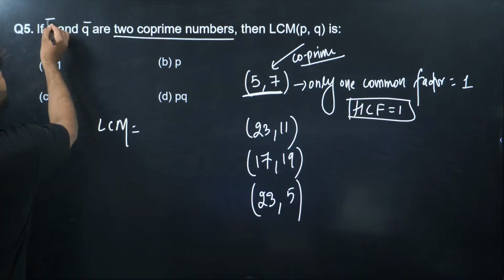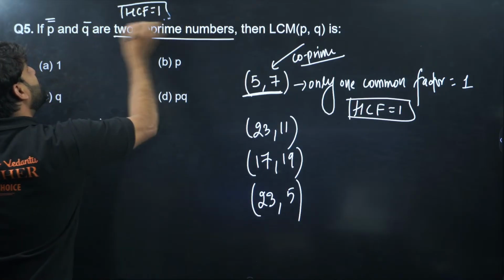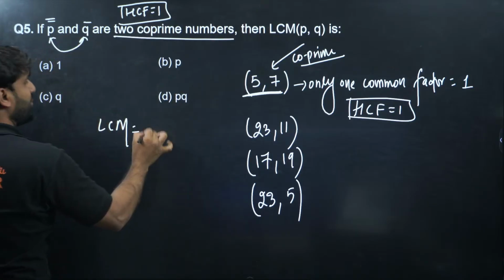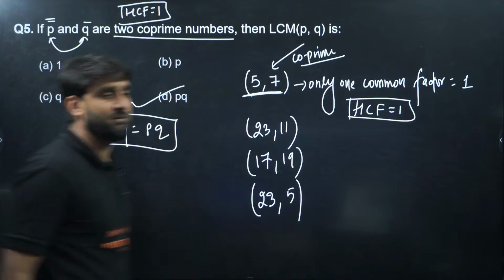Similarly, if P and Q are co-prime, their HCF will be 1. And if I ask you the LCM, what will be the LCM? Come on, do the multiplication. So P and Q will be the LCM. Option number D will be correct.